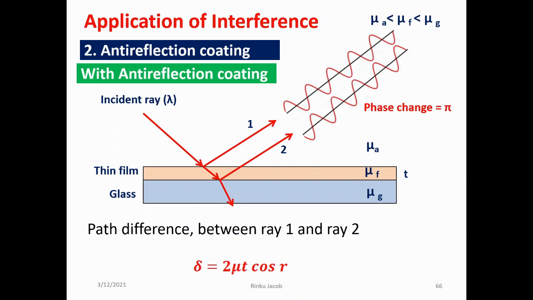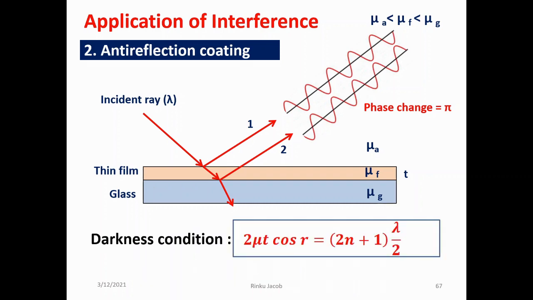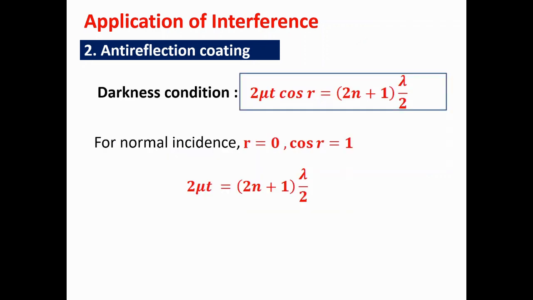The path difference between Ray 1 and Ray 2 is given by delta equal to 2 μ t cos r. For the two rays, Ray 1 and Ray 2, to interfere destructively, we apply the condition for darkness, that is 2 μ t cos r equal to (2n plus 1) lambda by 2. For normal incidence, r equal to 0, so cos r equal to 1. So the condition for darkness reduces to the form 2 μ t equal to (2n plus 1) lambda by 2.